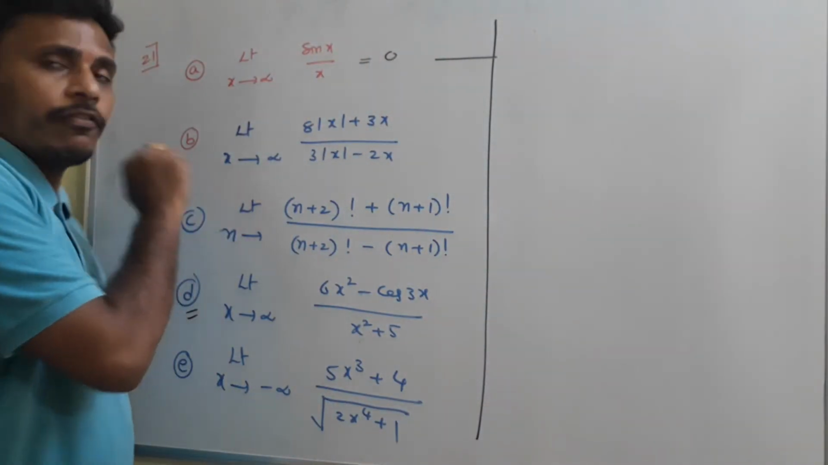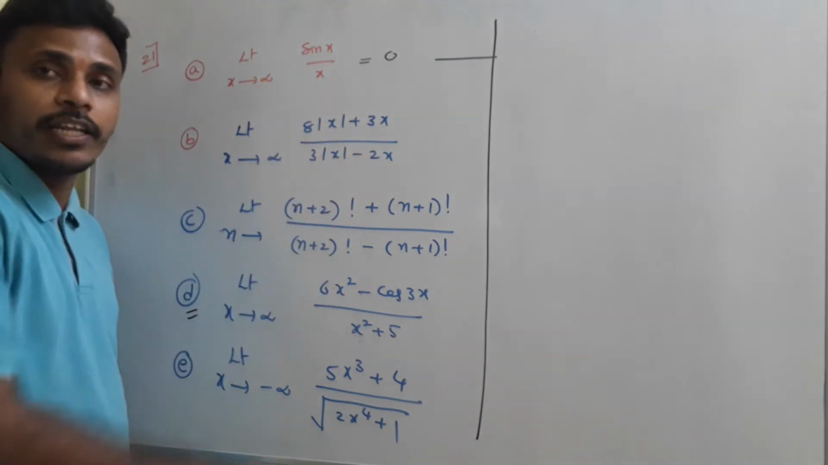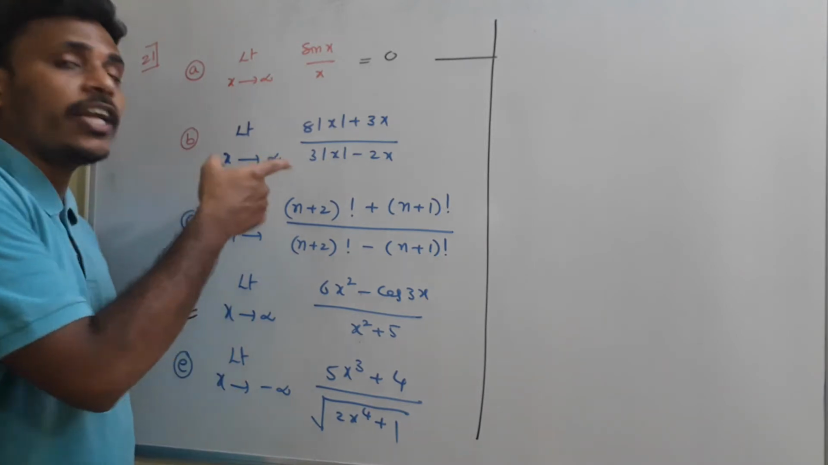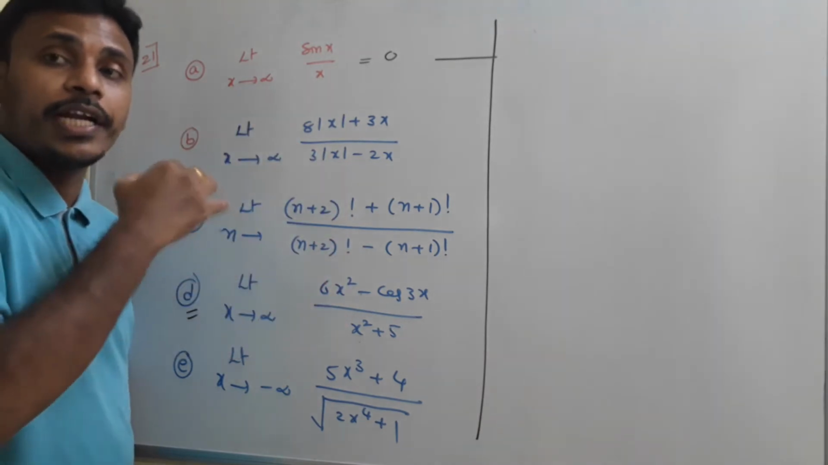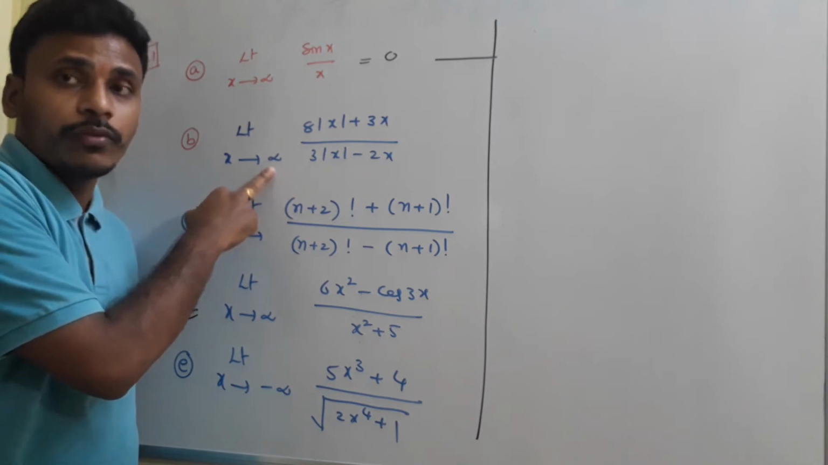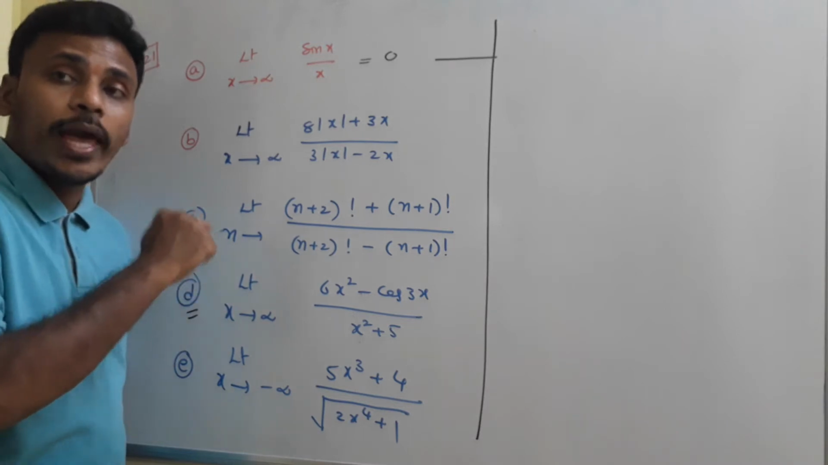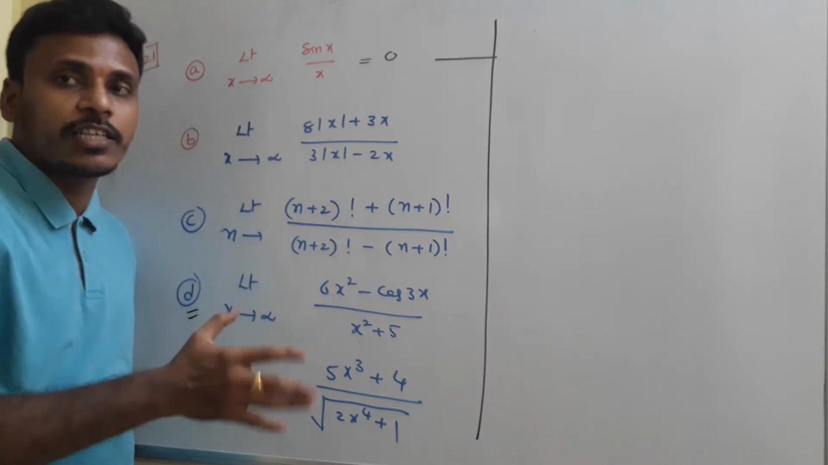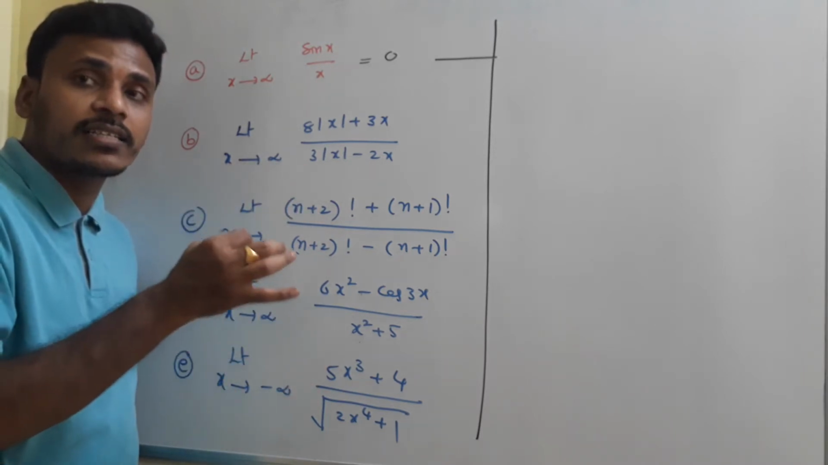Limit x tends to infinity 8 mod x plus 3x divided by 3 mod x minus 2x. See, once again just have a look. X is tending to infinity. X is very large and it is tending to infinity. See, this is not minus infinity. Once again I am repeating for you. X is tending to infinity. Infinity is a positive quantity. So x is nearer to a large positive quantity, in the sense x is positive. So this x tending to infinity itself is suggesting that x is positive.